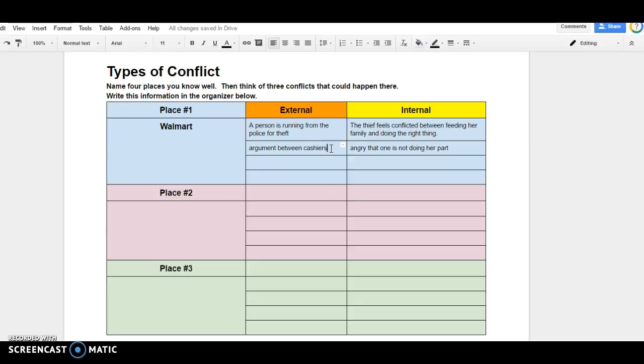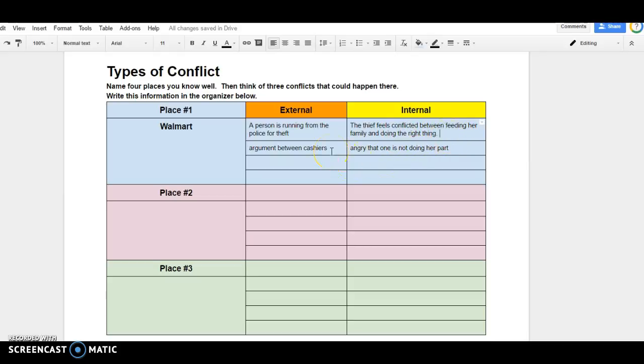The next thing I'm going to do is ask myself, for each of these problems, external conflicts, what is the internal conflict? Internal means inside. Maybe in the case of the thief, she feels conflicted because she has to feed her family. She doesn't want to steal, but she has to. And so that might make her feel conflicted. That's an internal conflict that she's having.